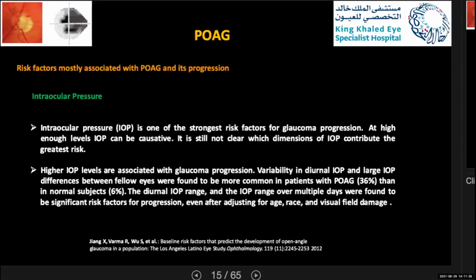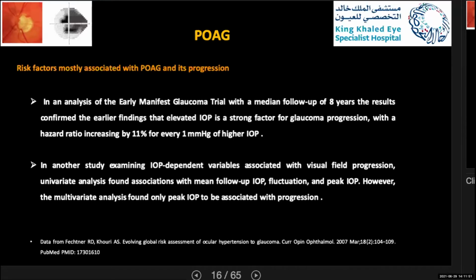So the diurnal IOP range and the IOP range over multiple days were found to be significant risk factors for progression, even after adjusting for other risk factors like age, race, and visual field damage. In one analysis done in the early manifest glaucoma trial with a median follow-up of 8 years, the result confirmed the earlier finding that elevated IOP is a strong factor for glaucoma progression, with hazard ratio increased by 11% for every 1 millimeter of mercury of higher IOP.